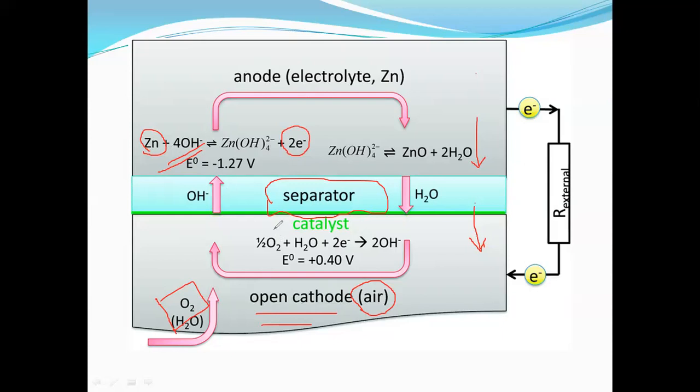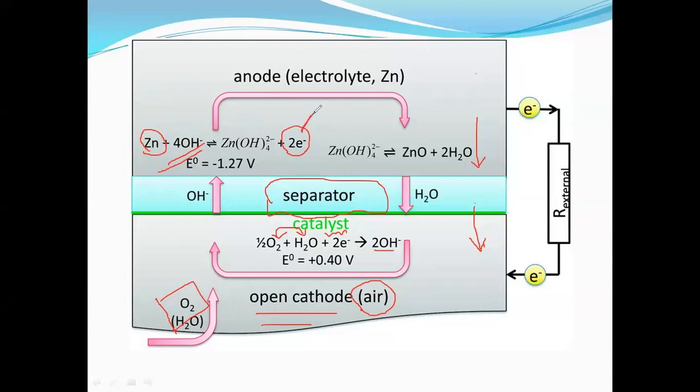Then the atmosphere containing oxygen and moisture: H2O plus half O2 plus 2 electrons. Gain of electrons is known to be the reduction reaction. So atmospheric air is known to be cathode. The cathode gains electrons and gives rise to 2OH minus. Simple. Zinc gives rise to zinc hydroxide plus 2 electrons.